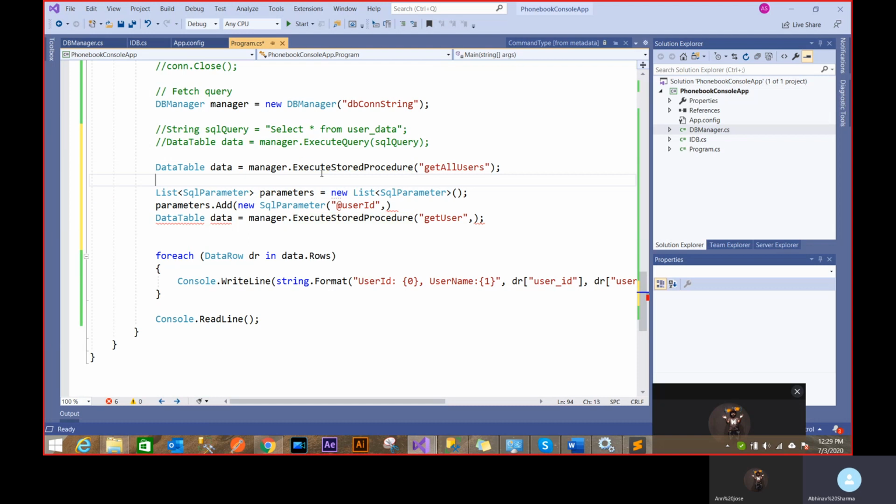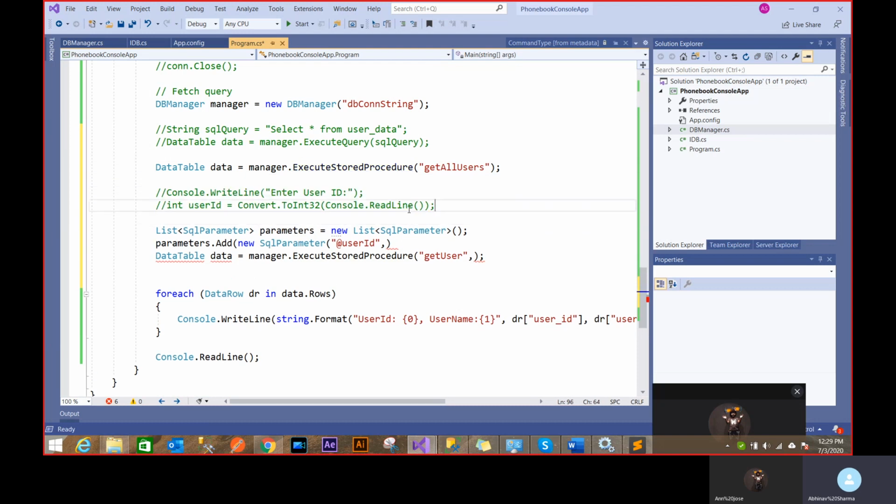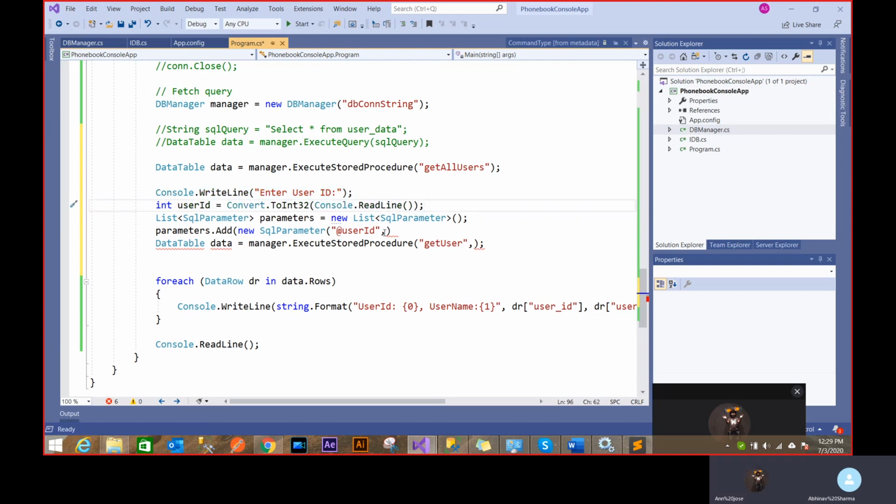You will be doing exactly the same thing for update and delete. That's the task that you'll be practicing. It'll help you to get more idea about stored procedures and all these things. Okay. So now I'll just put user ID. So my parameters are ready.